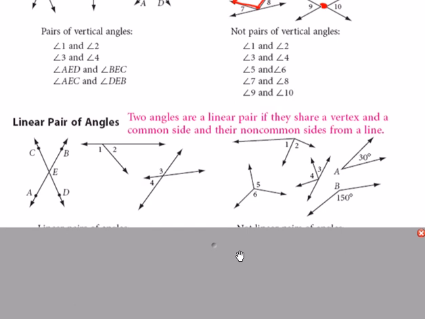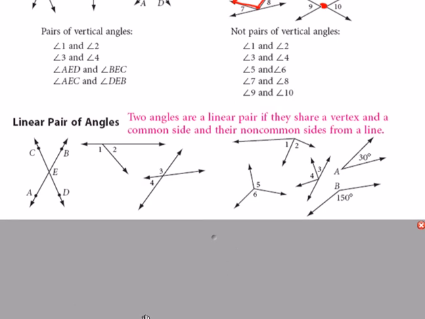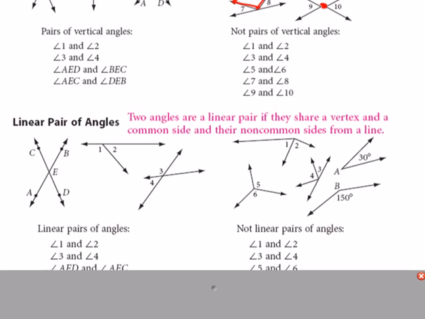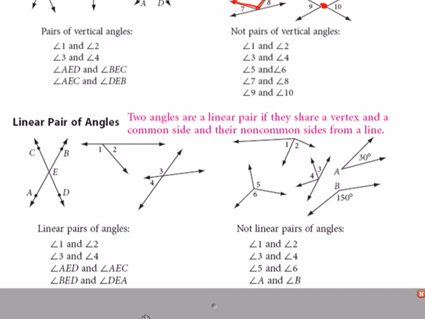A linear pair. Okay. All linear pairs are supplementary, but not necessarily all supplementary angles form linear pairs. A linear pair is just a pair of supplementary angles that have a common endpoint. So let's actually focus here on the examples instead of the counterexamples. You could see here, for instance, angle 1 and angle 2. Not only do they add up to 180 degrees, but they also share a common endpoint. Same thing here with the 3 and the 4. If you look at all the non-examples, this is not occurring there.